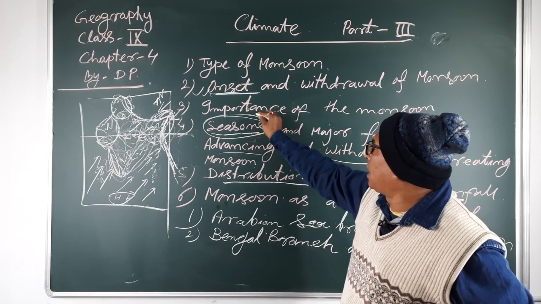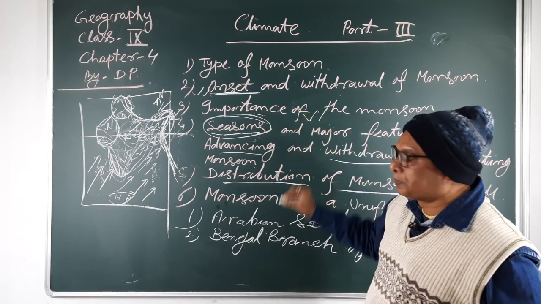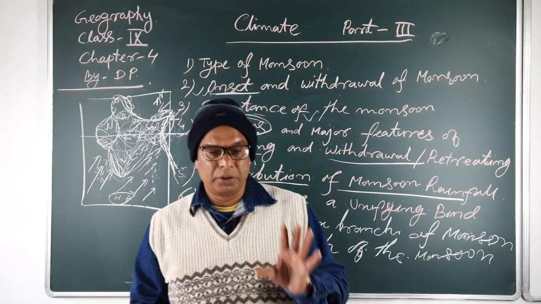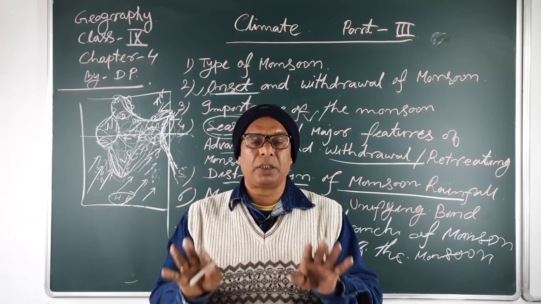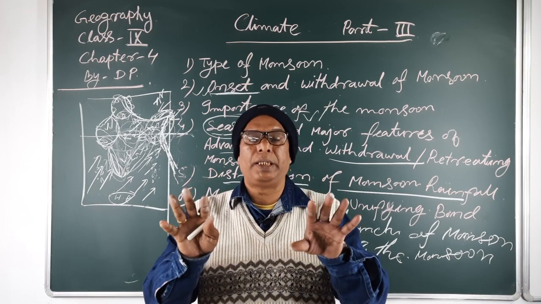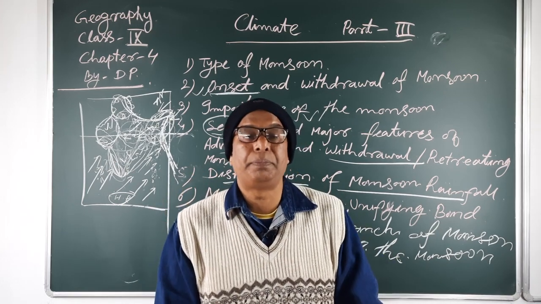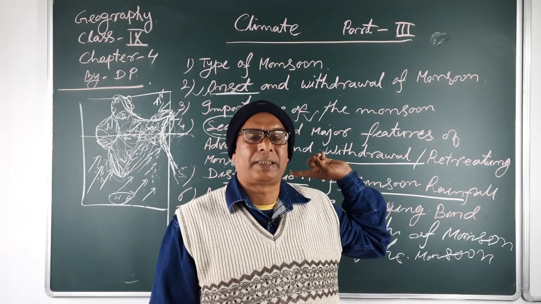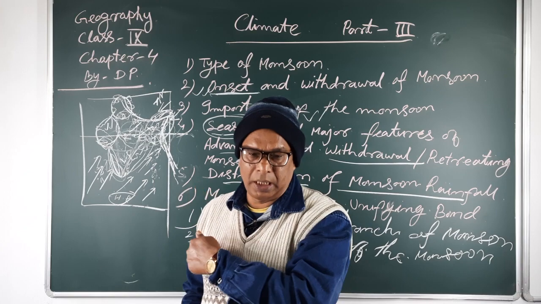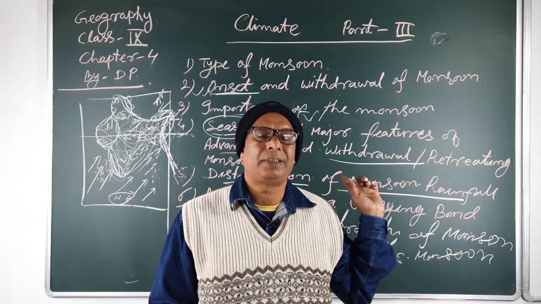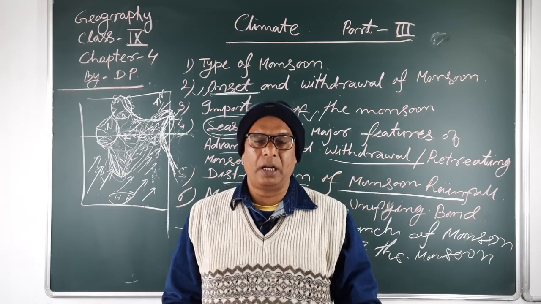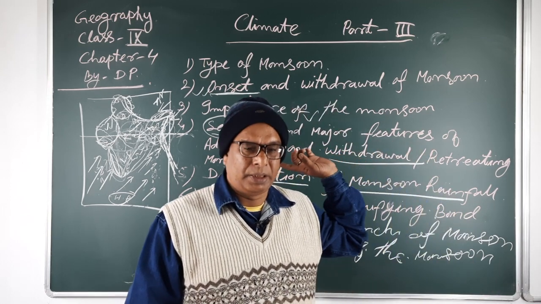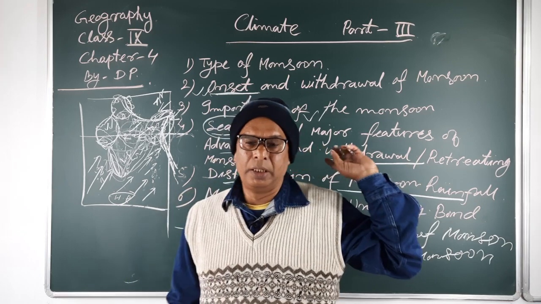Next, what is the importance of the monsoon? There are so many importances of the monsoon. The monsoon helps to moderate the climate in any part of our country. It also helps the agricultural sector. When the monsoon enters our country, the farmers start agricultural practices and paddy cultivation starts during this season.